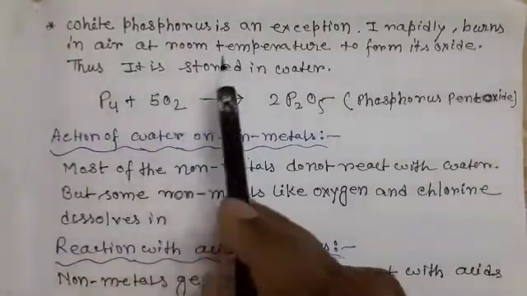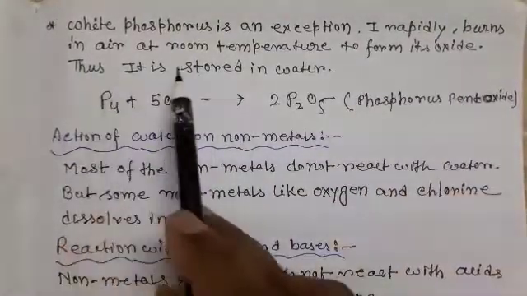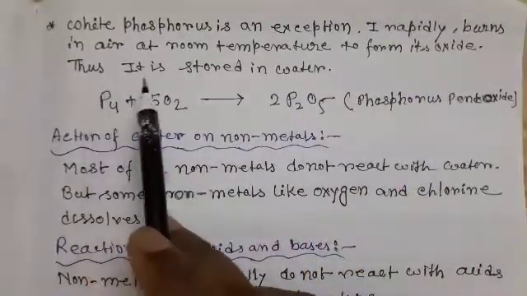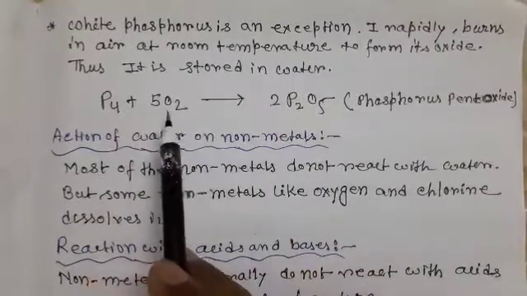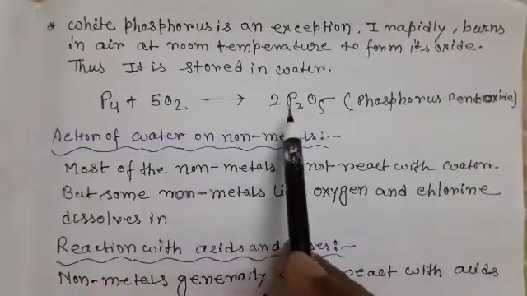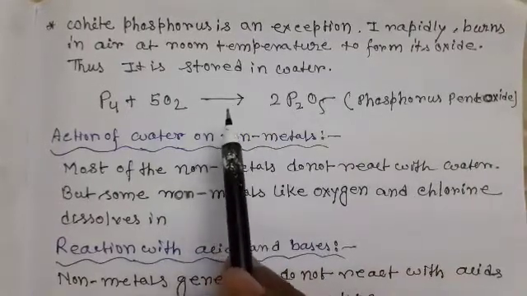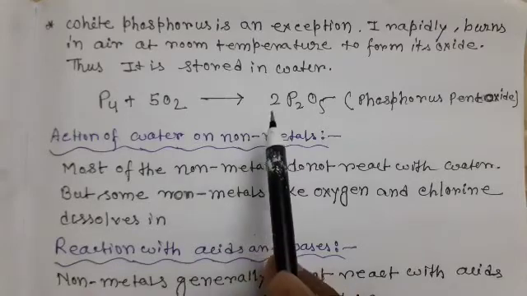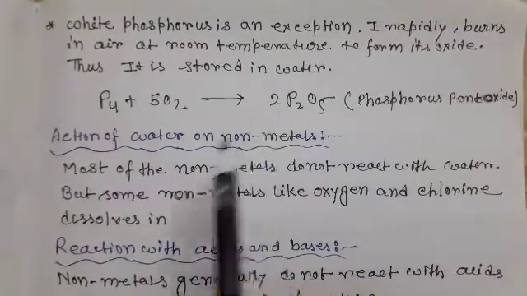White phosphorus is an exception. It rapidly burns in air at room temperature to form its oxide, thus it is stored in water. That is, phosphorus reacts with air oxygen and produces P2O5, phosphorus pentoxide. Phosphorus is the most reactive nonmetal. It reacts with oxygen at room temperature. That is why phosphorus is kept underwater.